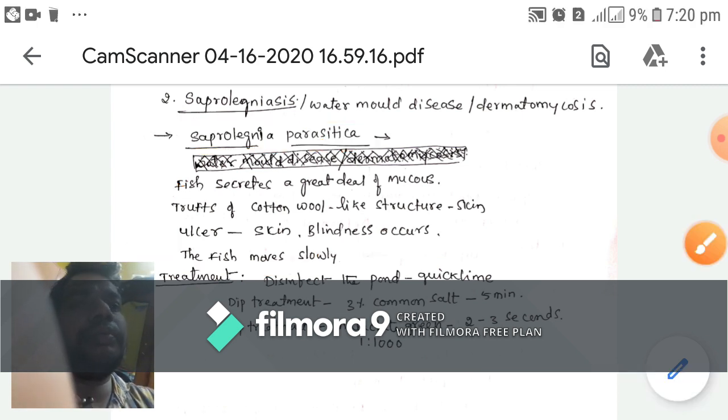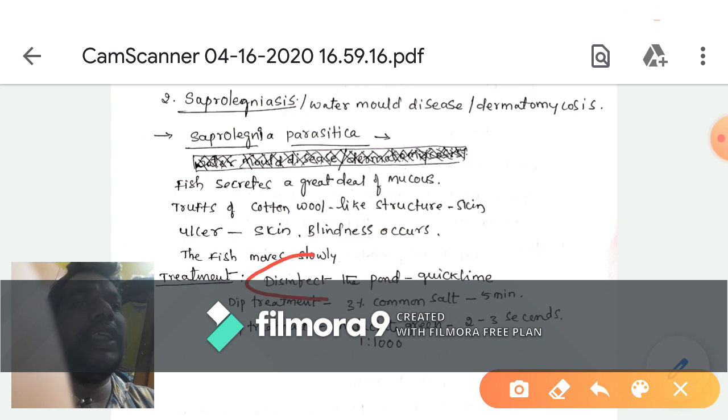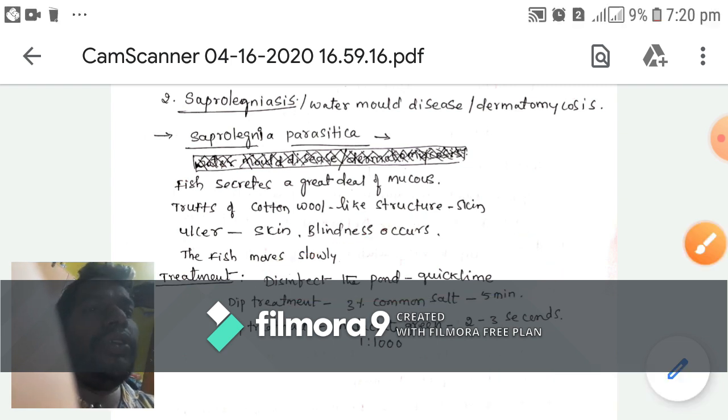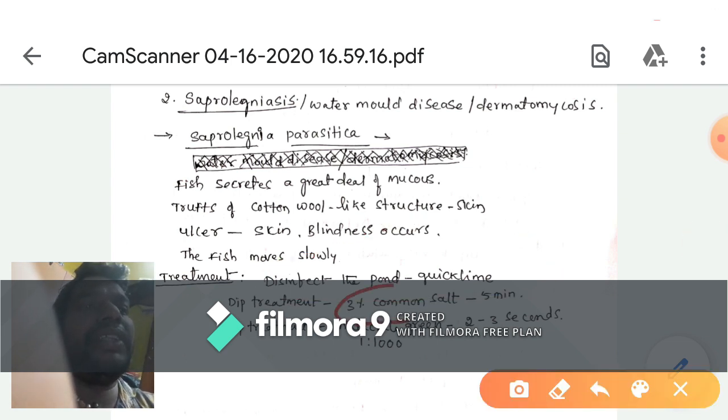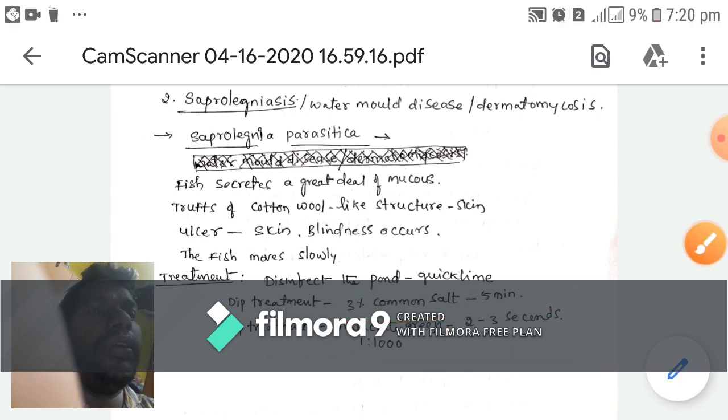For treatment, disinfect the pond with quicklime solution, and use dip treatment. That means we prepare 3% common salt and dip for up to 5 minutes. Another option is malachite green, prepared in a 1 to 1000 ratio, and the fish are dipped for 2 to 5 seconds.